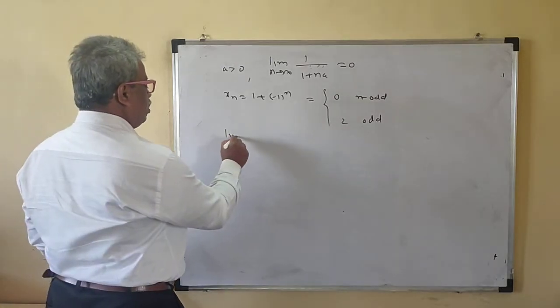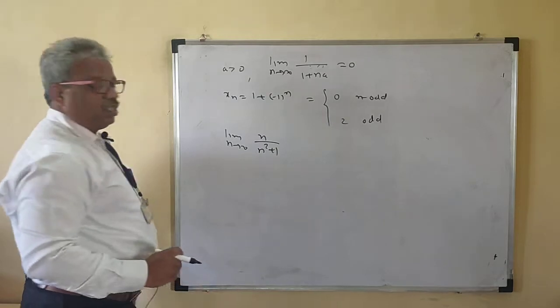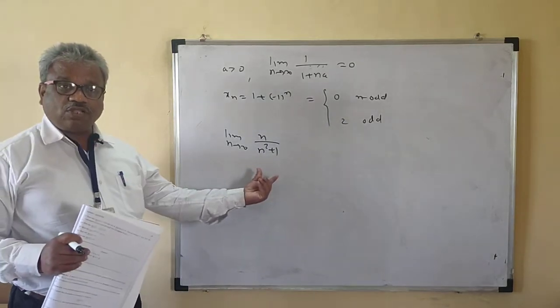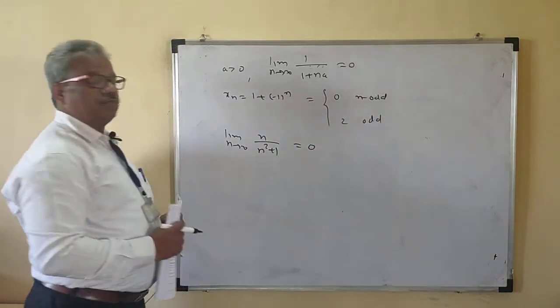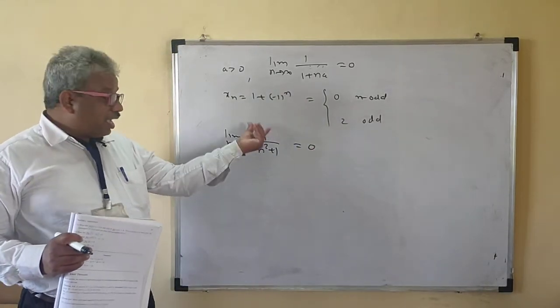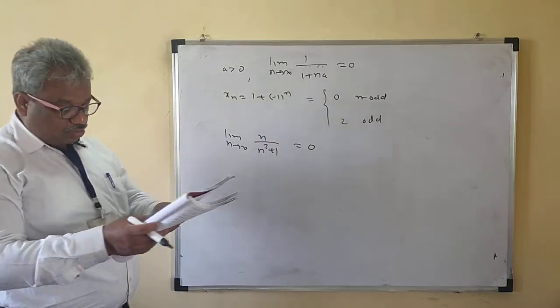Limit n tends to infinity of n upon n square plus 1. Now see, this is a polynomial ratio. The degree of the denominator is higher than the degree of the numerator, then this value is directly 0.